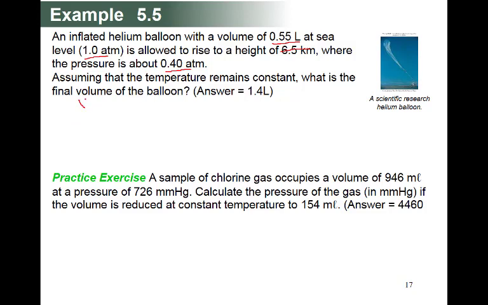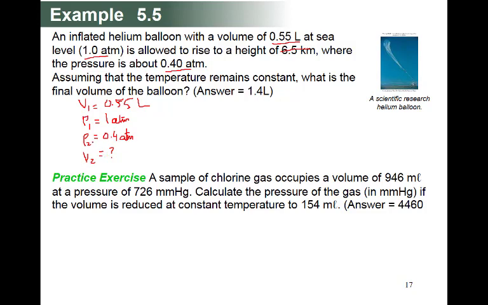This is a volume. V1 is equal to 0.55 liter, and pressure 1 is equal to 1 atmosphere, and pressure 2 is equal to 0.4 atmosphere, and volume 2 is your question.